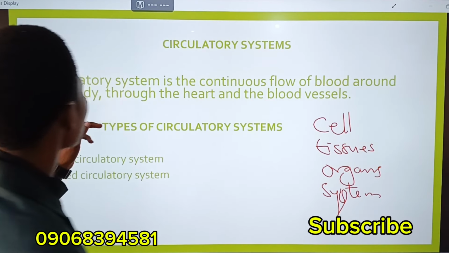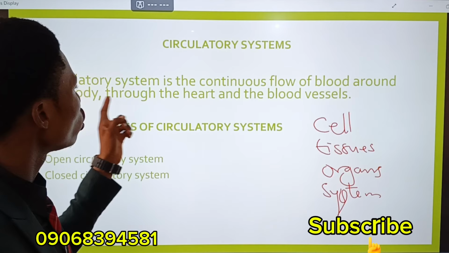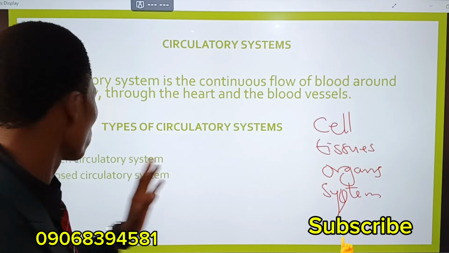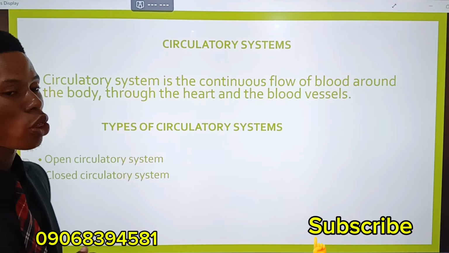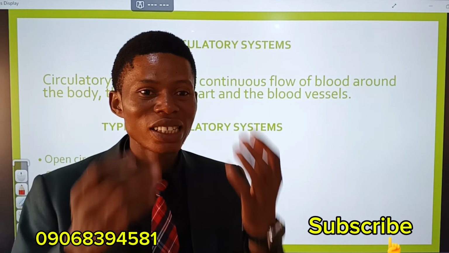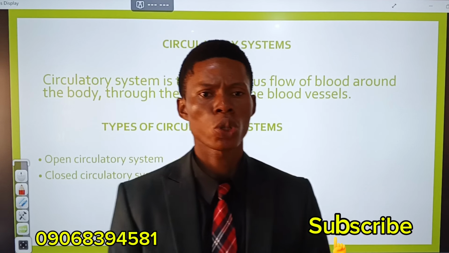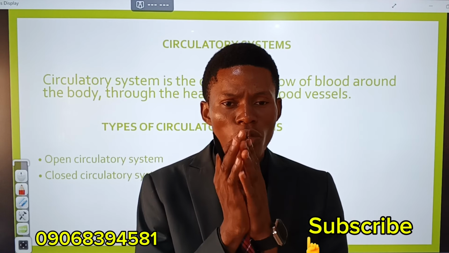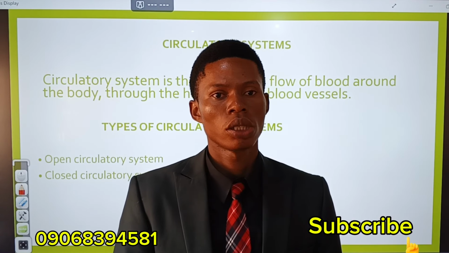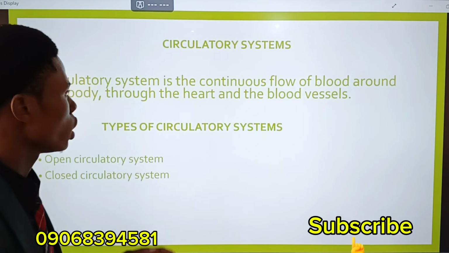Right? Now, circulatory system is a continuous flow of blood around the body through the heart and the blood vessels. Good. Now, when we talk about circulatory system, we are looking at the flow of blood around the body. Mention one part of your body that blood does not reach. Just think of one part of your body that blood does not reach. When you've gotten the answer, hold it inside your mind now and follow to the end.